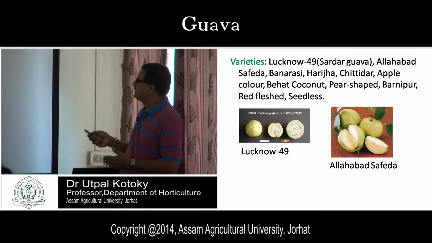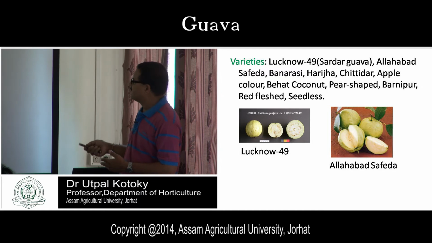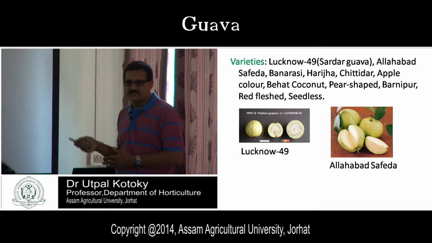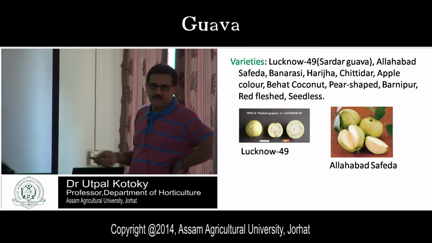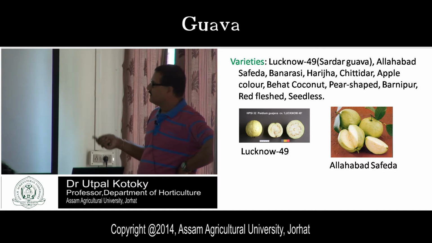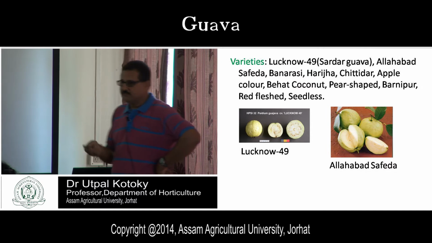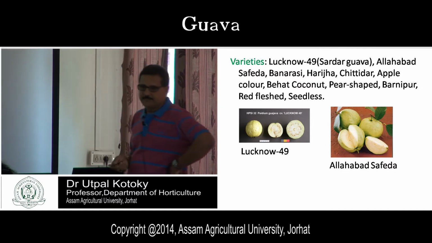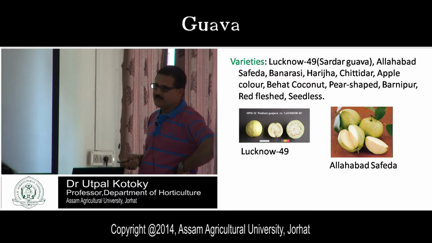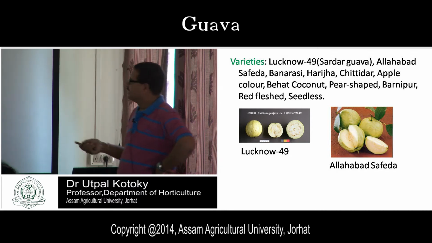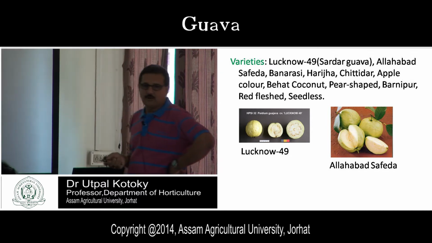Then there are Harijja, Citadel, Apple Color, Behat Coconut, Pear Shaped, Barnipur, Red Flesh, and Seedless. These are some of the important varieties of guava. Another variety you can write is Arka Mridula, A-R-K-A. This is also one variety of guava.